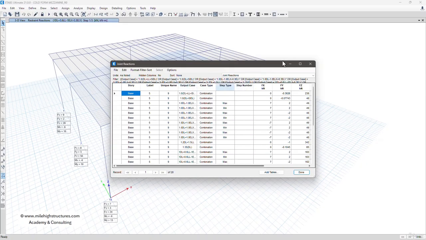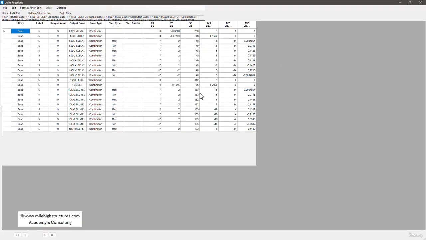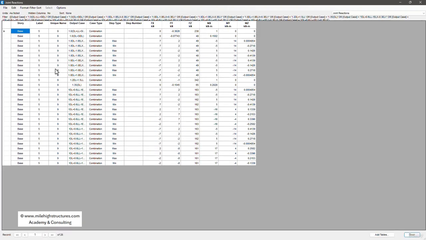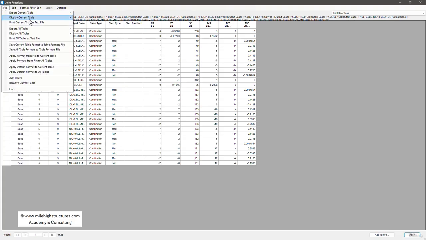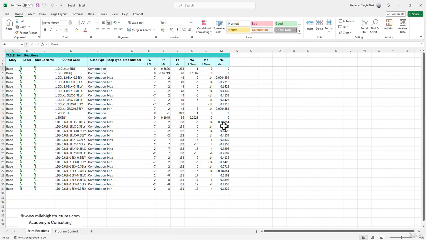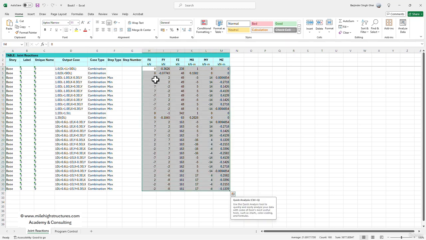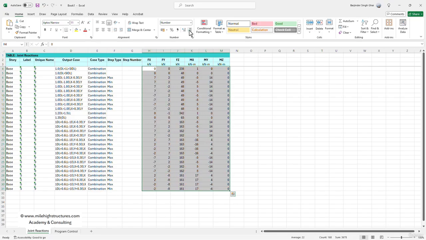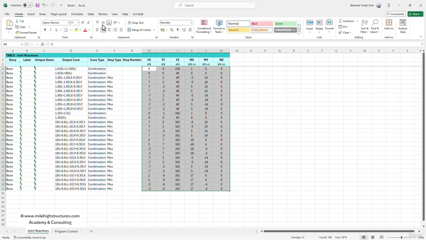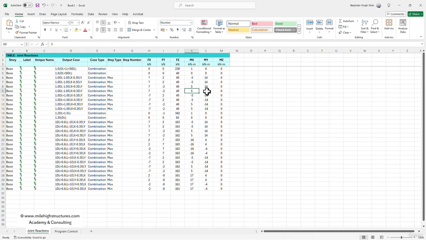And in here we can see that now these are the horizontal reactions that we are having for this particular unique name 9 and label number 5. So these are all the what we can say as the output load reaction. So we can go to the file, export current table to Excel. So now these are the reactions that have been exported. What we can do is that we can just simply reduce the decimals here. We don't need to have that much numbers here. So after that, these are the MX horizontal and bending moments. MZ we don't need to worry about, but we can keep it as of 0. And these are the horizontal reactions, and this is basically the vertical reaction.